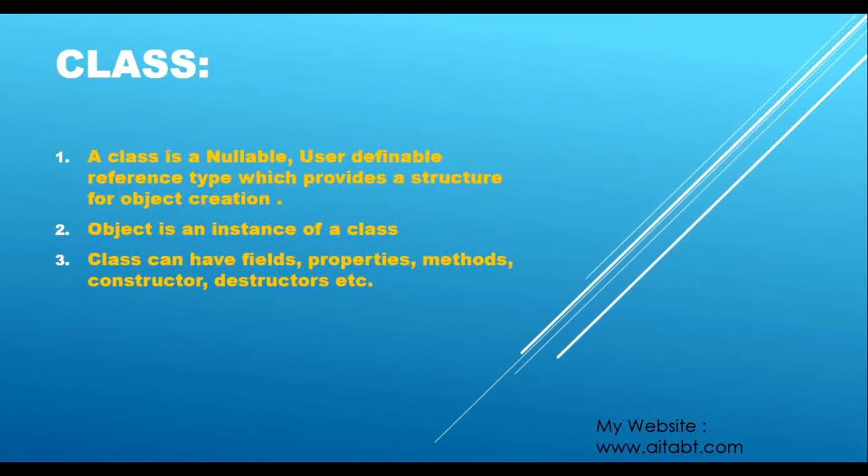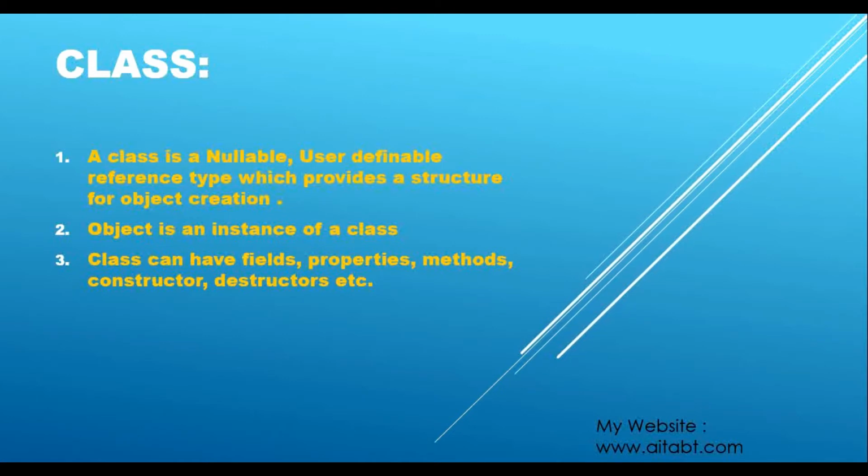So a class is user definable, meaning we can define the class, as well as it is a reference type. And what is nullable? We can store a null value in that type, so that is a nullable type, and we have discussed that also in previous tutorials of this series. If you are not aware of that, then please check that video out first.